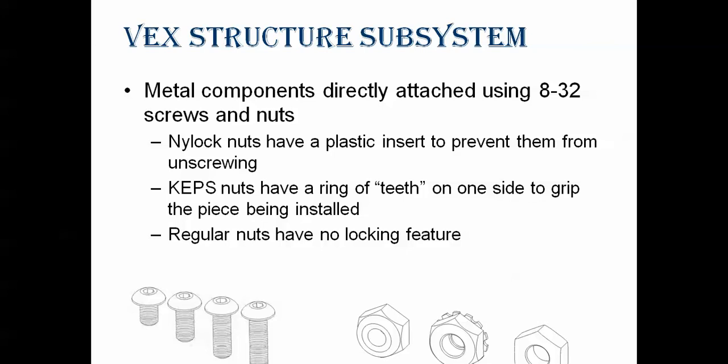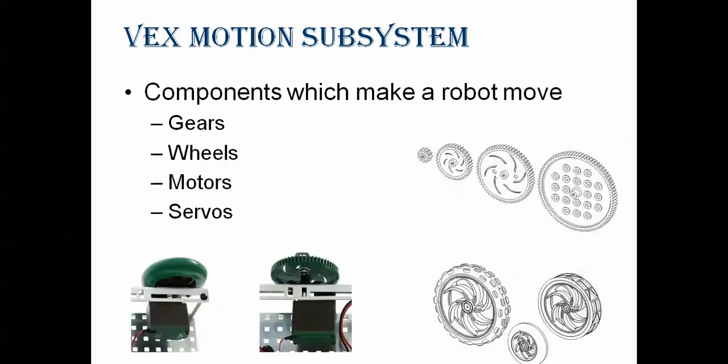Here we have 3 types of nuts. The screws you can see here, then the common screw. The nuts you have 3 types. One has a plastic base inside, so when you fit it, it gets a good grip. Another one has teeth, and another one is a normal nut. So these are the 3 types of nuts we are going to use in structuring the robot.